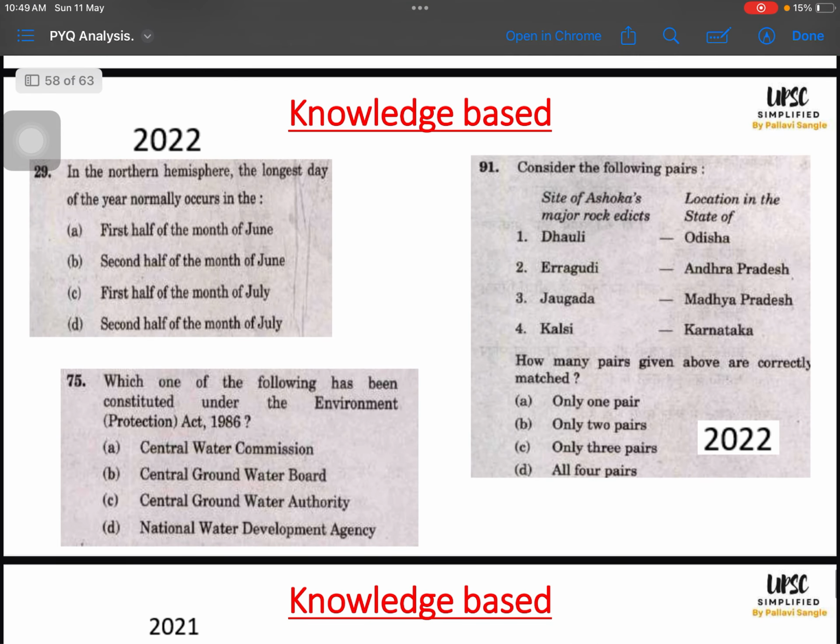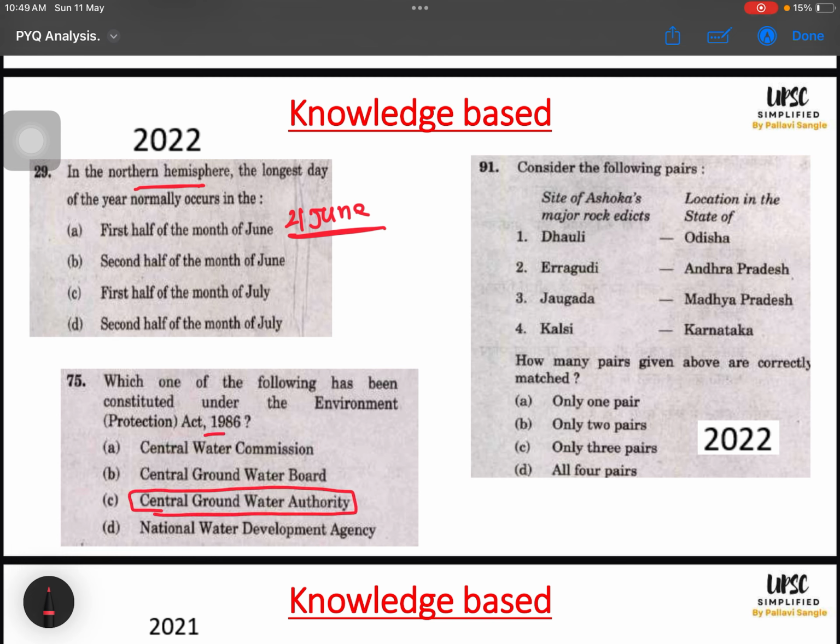Knowledge based questions are like this. Can we see, in 2022 they asked about the Northern Hemisphere, that 21st June wala question, right? In 2022 again they asked about the Central Groundwater Authority. If you know it, then you know it. Otherwise you cannot guess, no? Like this can be, this can be. Yes, you will be able to eliminate this. Like the Central Water Commission was formed a little later, so let us suppose this was formed in some other year, so this is not the option. You are eliminating this, but not based on any logic. You have knowledge that this was not the year for this, or this was not the act for this, then you eliminate it. I'm just hypothetically explaining.